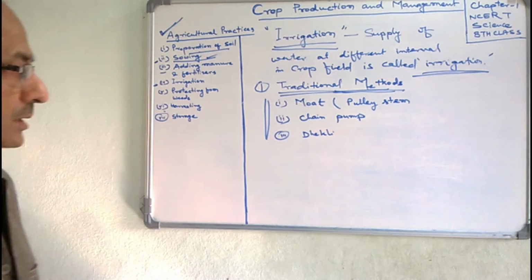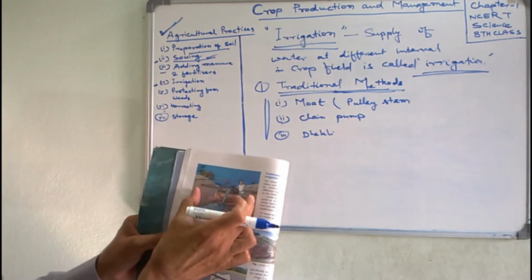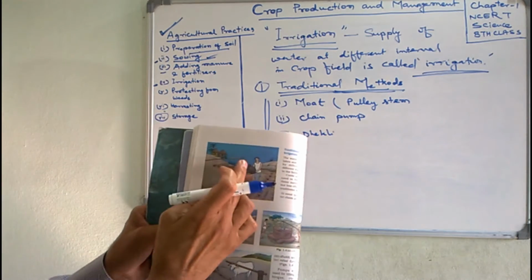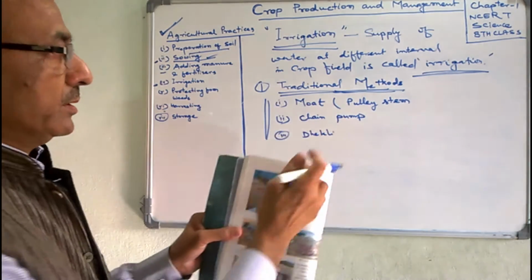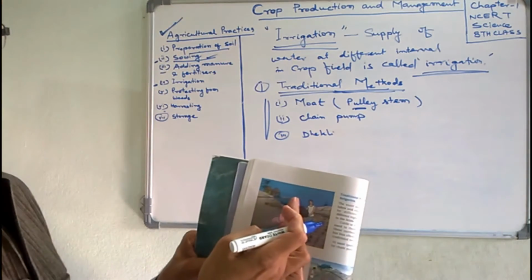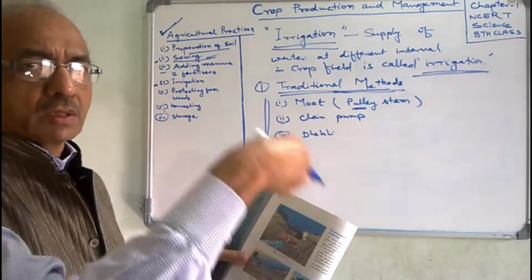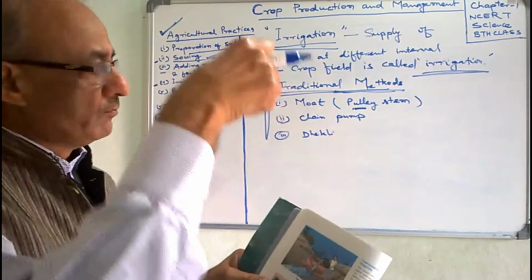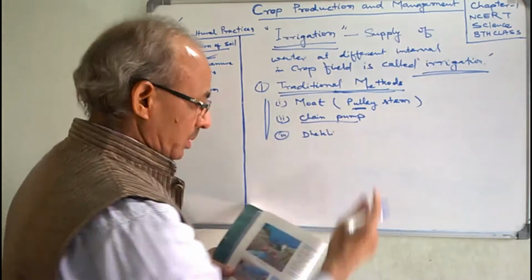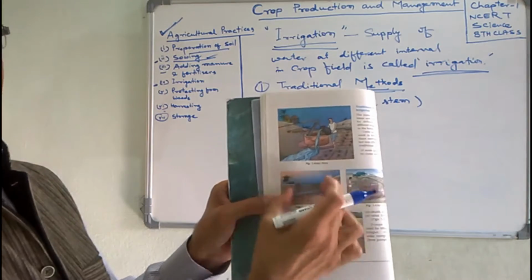Moat, you see in your book. This is the diagram, the figure of the moat. In moat, there is a pulley. Its another name is pulley system. Here is the pulley, and by rope, the bucket or the water pot is pulled from the well. This is the diagram. And chain pump, here is the diagram you may see in your book.